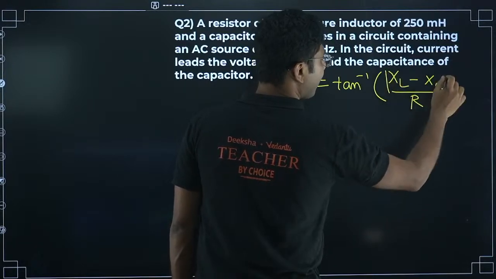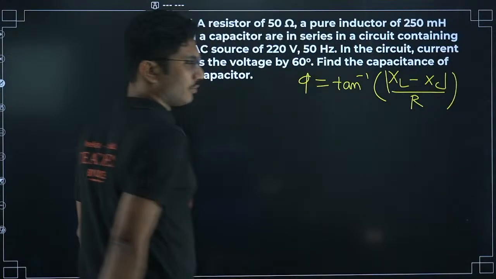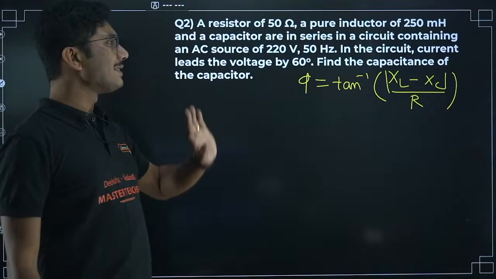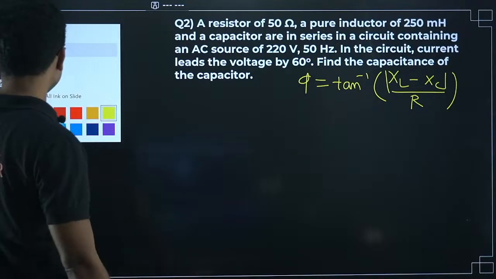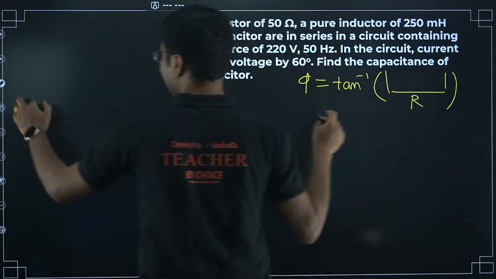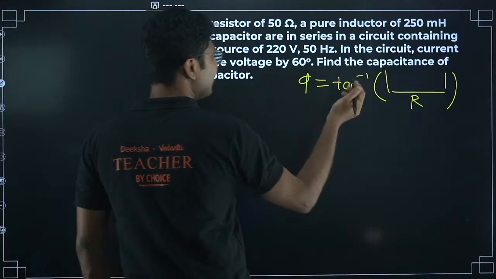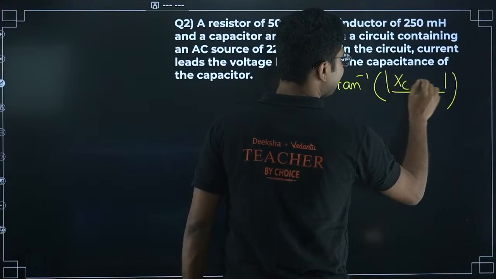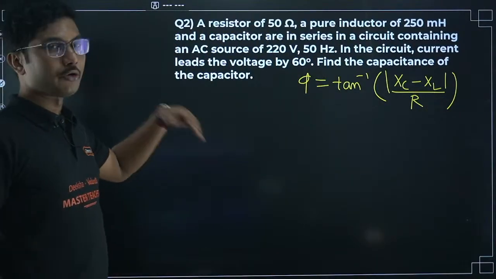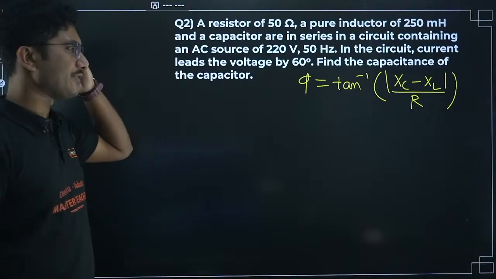For convenience you can take the magnitude. Current leads the voltage means that XC will be greater than XL, so it will be XC minus XL. If you understand it, very good. Otherwise you take the modulus and in the end ignore the negative sign.